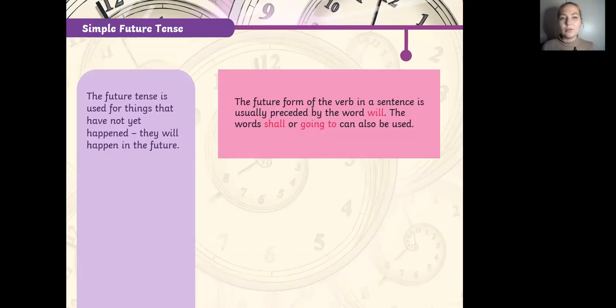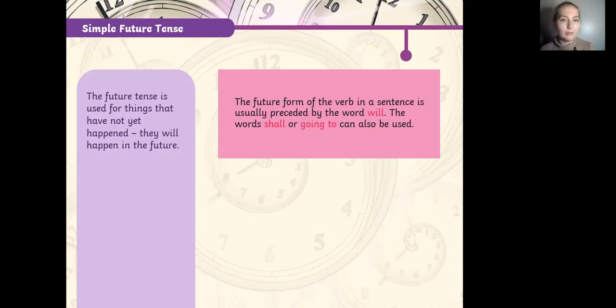Now I also want to touch on the final point of this lesson, because this is a new one. I'm going to touch on the future tense, the future simple. We use the future simple tense when something is going to happen in the future. It should be a definite action that is going to be completed. What I mean is something which is going to happen in the future, and that's for sure. But we don't know any details. We just know that it's going to happen in the future. We don't know when exactly.